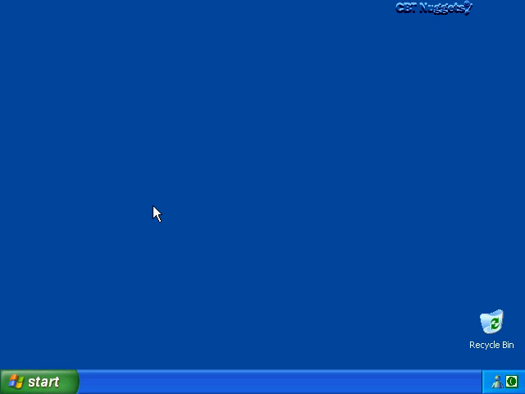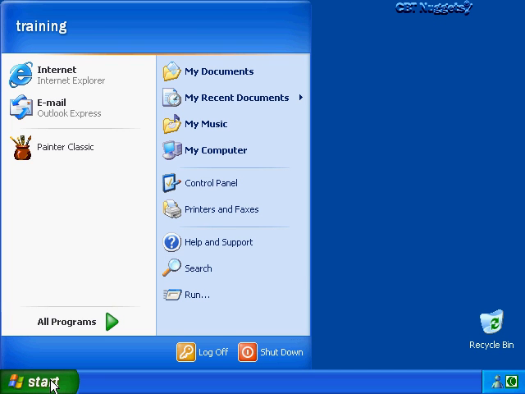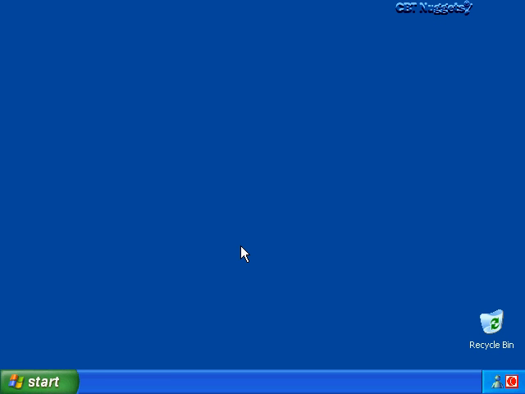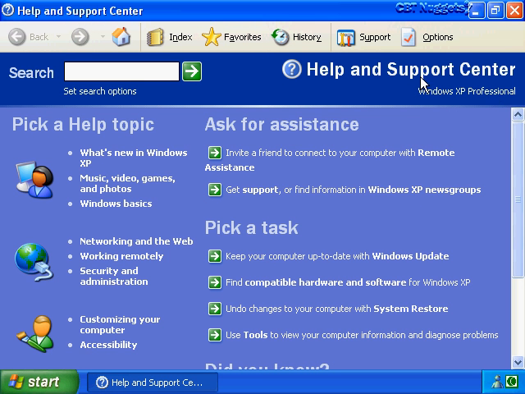computer using remote assistance. The Help and Support Center can be used to send an email invitation and a file invitation. Let's see how we do that by clicking on Start. Click on Help and Support, and that's going to fire up the Help and Support kind of home page.